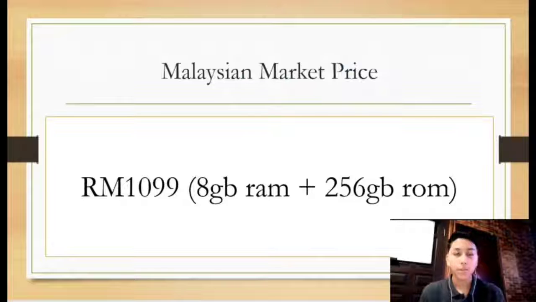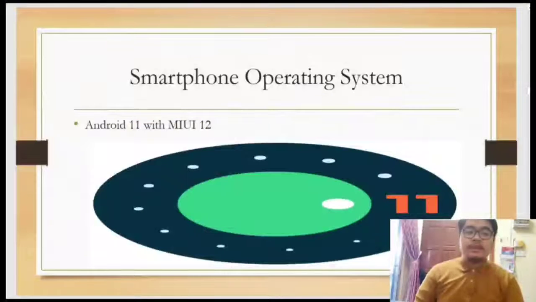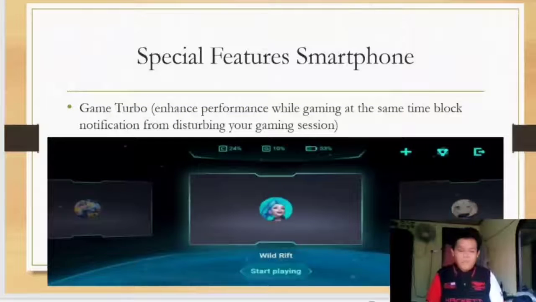Number 6. The market price of Poco X3 Pro is 1099 ringgit Malaysia. And Poco X3 Pro also has 8GB RAM plus 256 ROM. So for the smartphone operating system, this phone uses Android 11 with MIUI 12. So I will explain the special features of this smartphone.